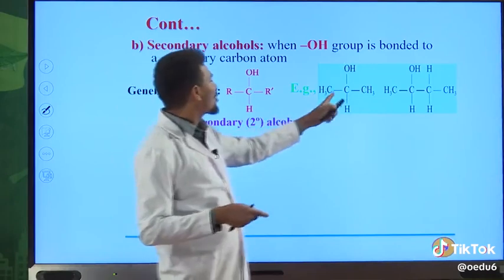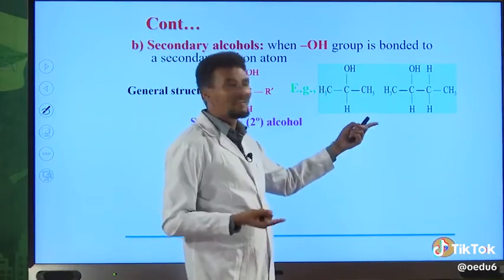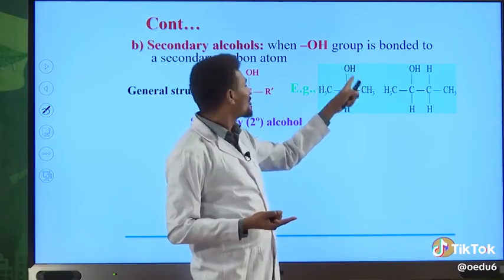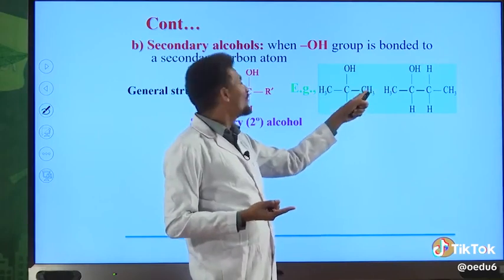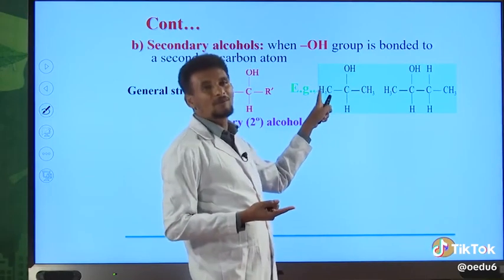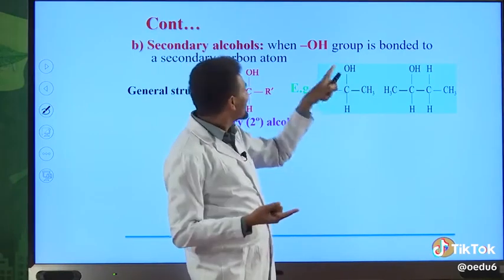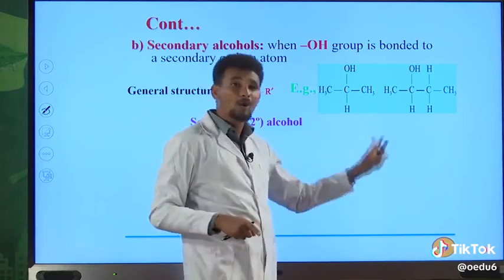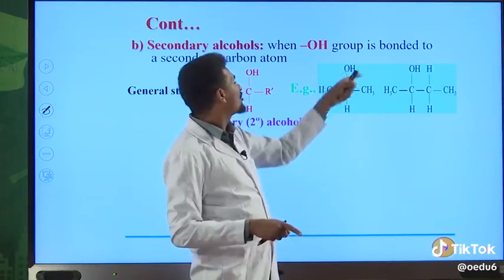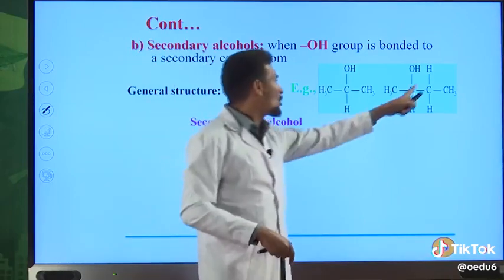Look at this organic compound, this alcohol. This carbon is carbinol carbon, the carbon directly bonded to the OH group. The same carbon is bonded with this methyl group and as well as this methyl group. So it is bonded with 2 carbon atoms. Because of this reason, this alcohol is secondary alcohol. It is not primary alcohol, it is secondary alcohol. OH is directly bonded to the secondary carbon atom. Therefore, it is secondary alcohol.